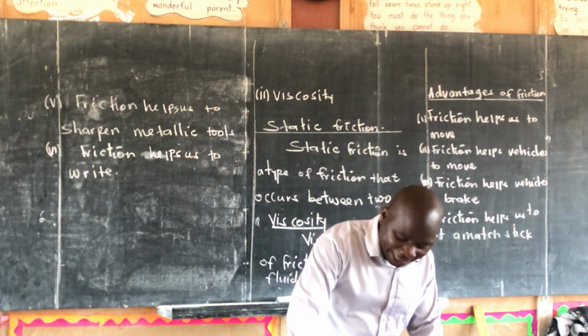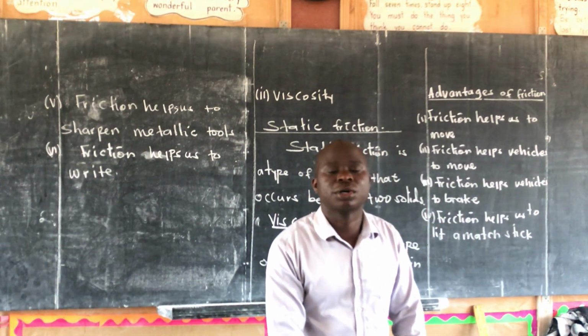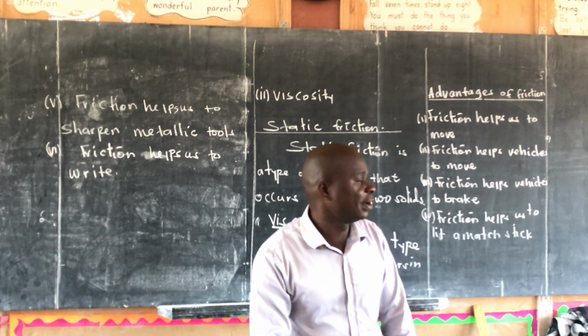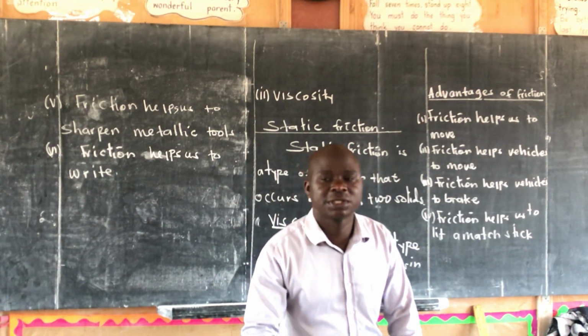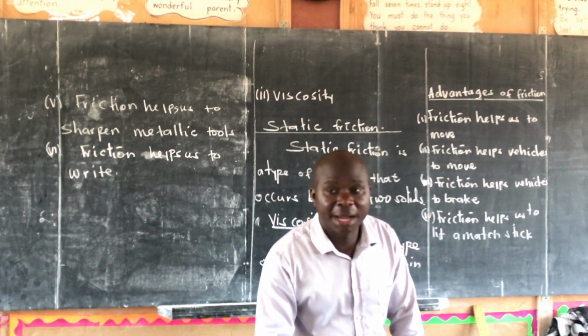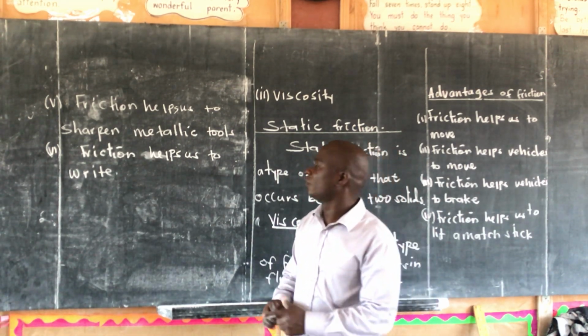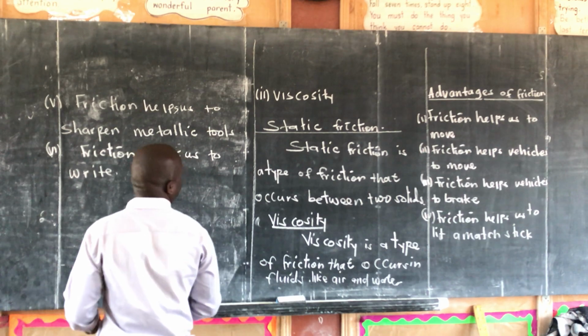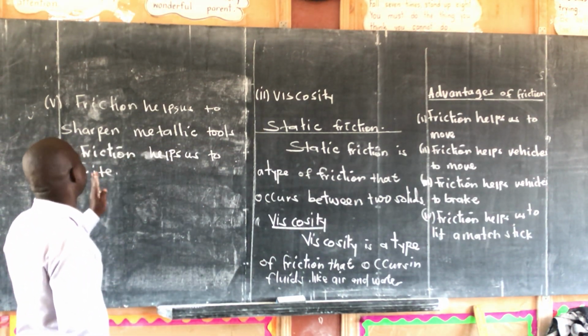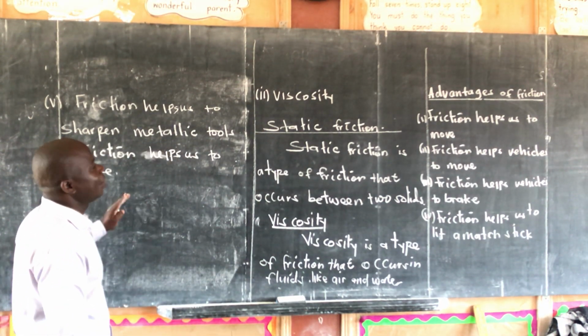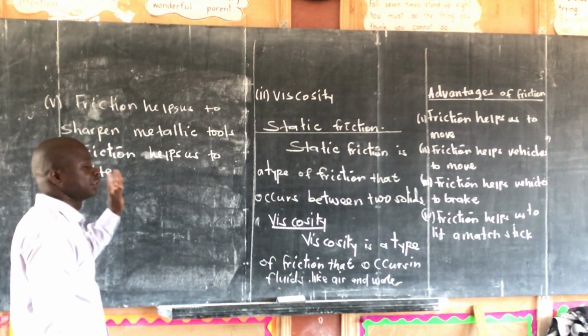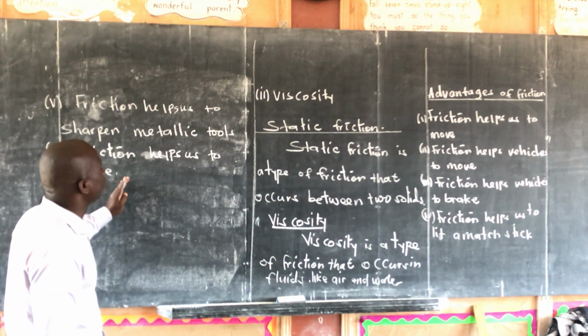It keeps a pen stable on a book. Friction force keeps a pen on a book. And I said without friction, it will just slide off. These are some of the uses of friction. These are some of the ways how you can use friction as a useful force.